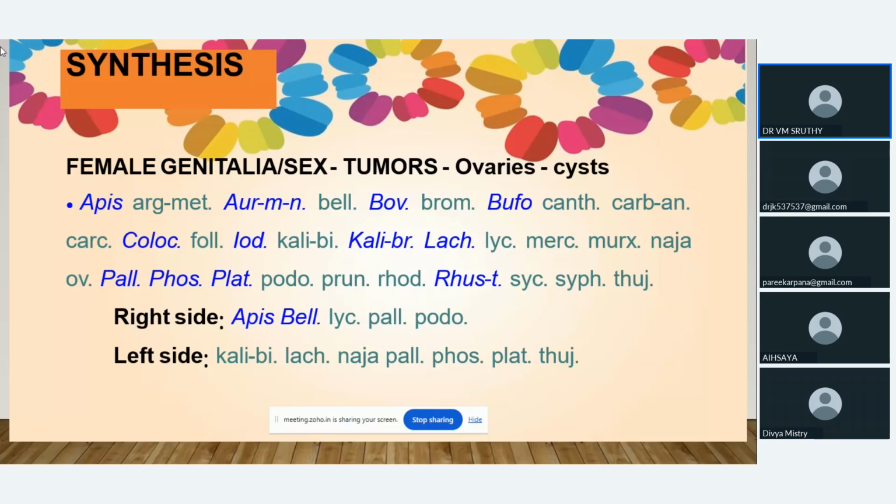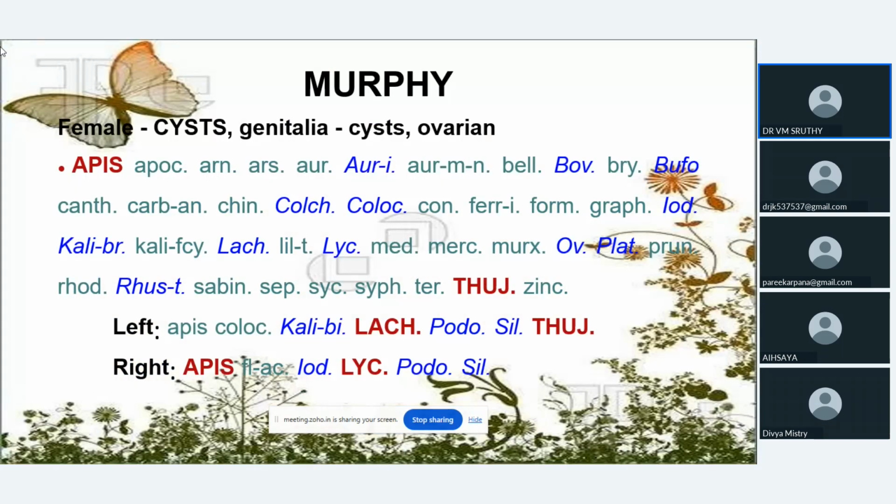Right-sided ovarian affection: Apis, Belladonna, Lycopodium, Palladium, and Podophyllum. Left-sided: Kali bromatum, Lachesis, Naja, Palladium, Phosphorus, Platina, and Thuja. In Murphy repertoire also the important ones are Apis, Thuja, Lachesis, then Lycopodium. Apis comes under both left and right affections.